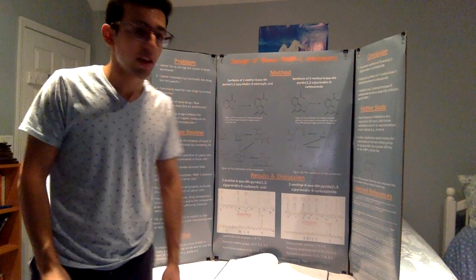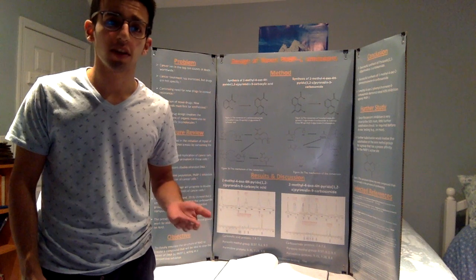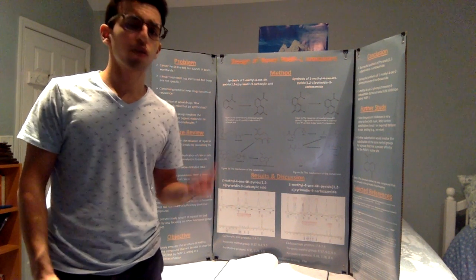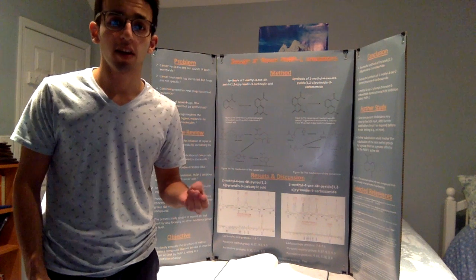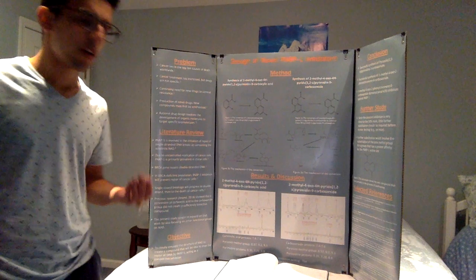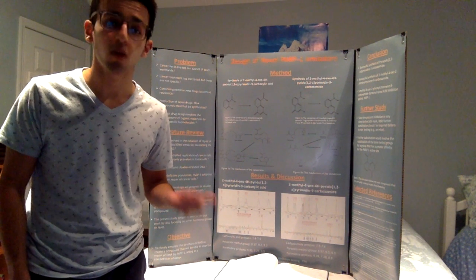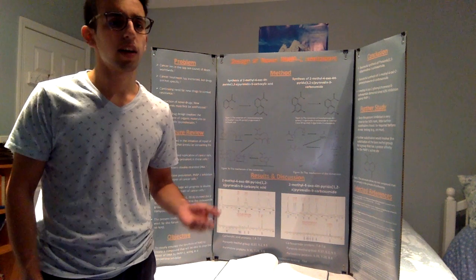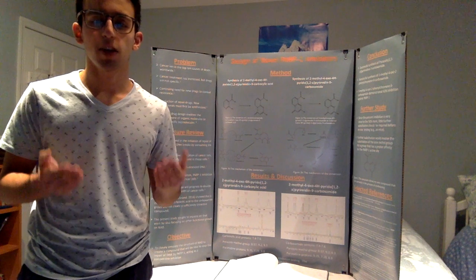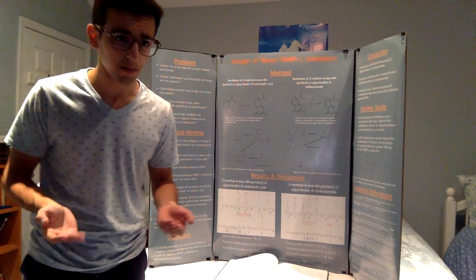Alright, my name is Shawn Anand, and my project is the use of rational drug design to synthesize novel PARP1 inhibitors for cancer treatment. Rational drug design is a process of creating organic compounds to specifically target biomolecules. According to the World Health Organization, cancer is one of the top 10 causes of death worldwide, and even though cancer treatment has improved in the past 10 years, there is still a need for treatment that can specifically target the cancer cells and leave normal cells unharmed.